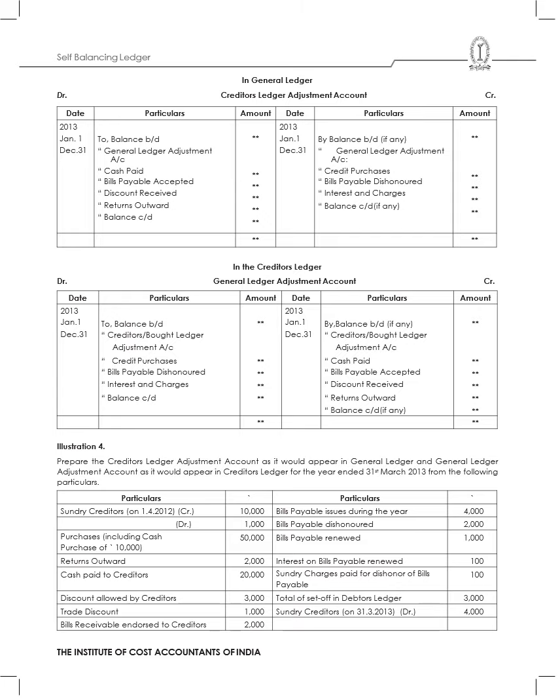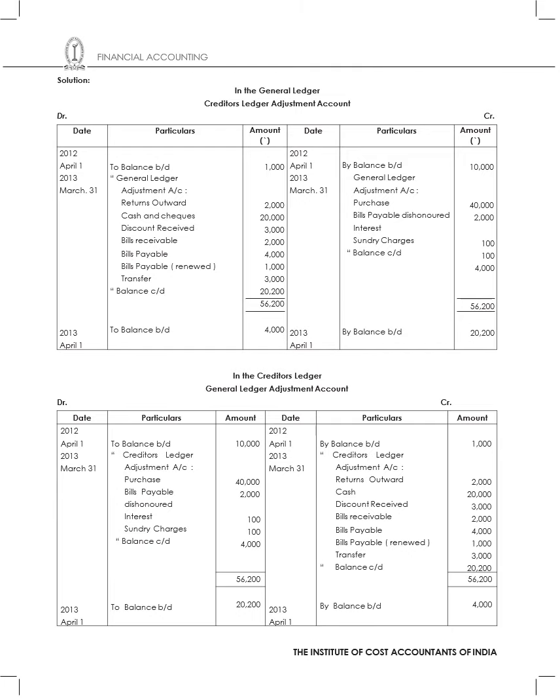Bills payable dishonored is 2,000. Bills payable renewed is 1,200. Interest on bills payable renewed 100. I've got sundry charges paid 100. Total of set off of debtors ledger 3,000. And then sundry creditors as on 31/3/2013 is 4,000. I prepare my working schedule, I'll have to prepare the various entries.